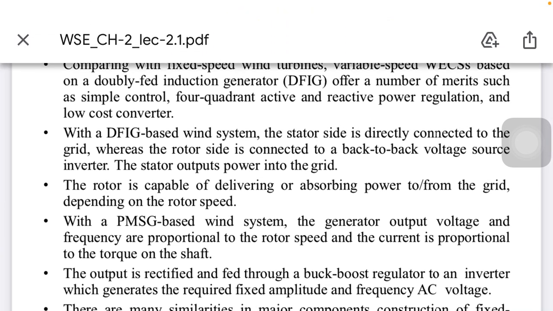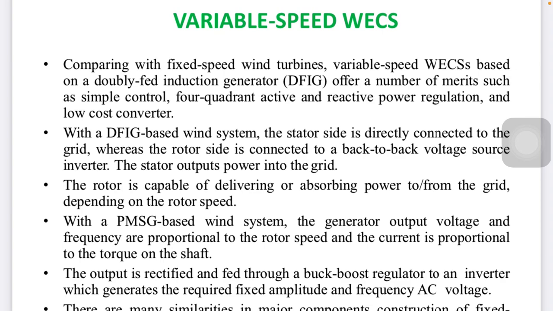So, comparing with the fixed speed turbine, the variable speed wind energy conversion system is based on the doubly fed induction generator (DFIG). We can say it's a huge topic actually. The DFIG is an induction generator which is generally used when we are talking about wind turbine based power plants. Some features are four quadrant action, reactive power regulation, and low cost conversion. Those are some extreme features of the DFIG. With the DFIG based wind system, the stator side is directly connected to the grid. Whatever power is generated is directly fed to the grid.